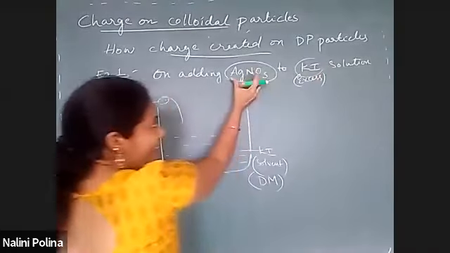When AgNO3 is added to KI, we got AgI. These AgI particles are dispersed in KI, so here KI is the dispersion medium. Fine? KI is present in a larger extent because it is the solvent, and the solvent is always present in a larger amount. This KI is an electrolyte. It will break down and be present in the form of K plus and I minus.